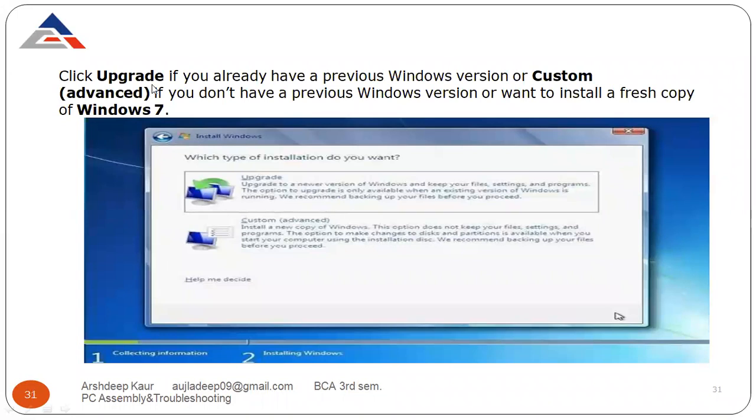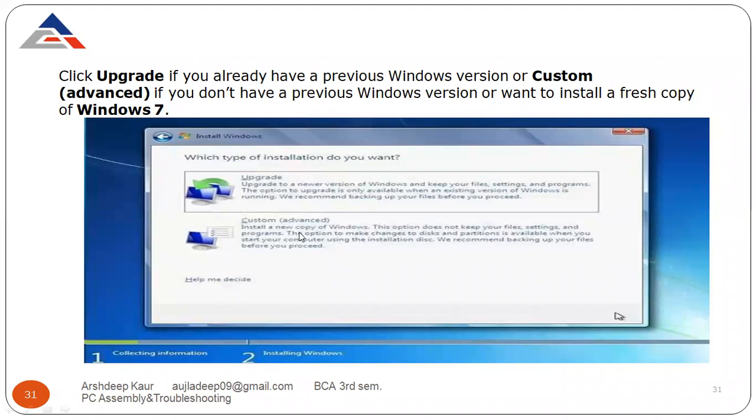Click upgrade. Don't go for custom. Click upgrade if you already have a previous Windows version, or custom advanced if you don't have a previous Windows version or want to install a fresh copy of Windows 7. Now it's your choice. If you are running Windows 7 and you want to install Windows 10, then click on upgrade, because you are not installing a fresh copy of Windows, you are just upgrading it. But if you are working on a Linux operating system and you want to install Windows, click on custom, not on upgrade.